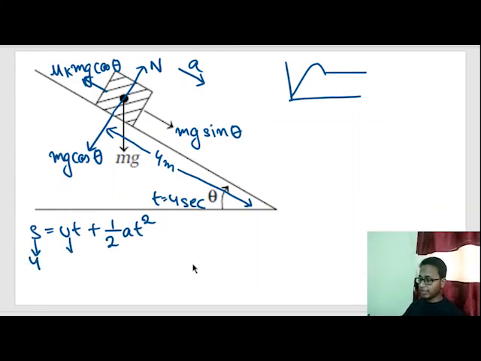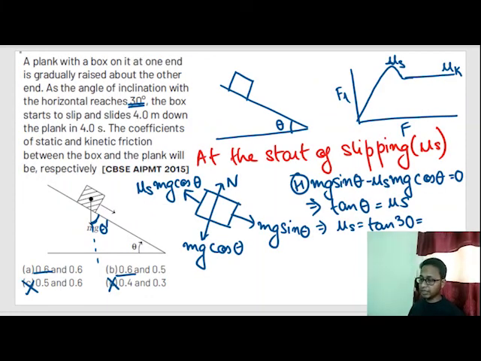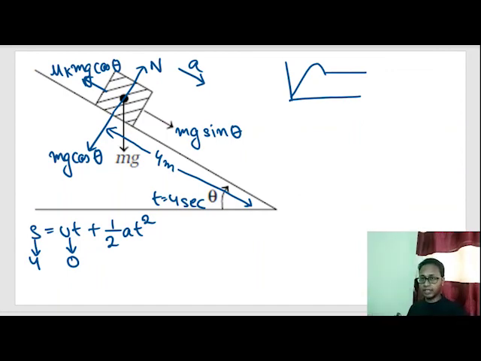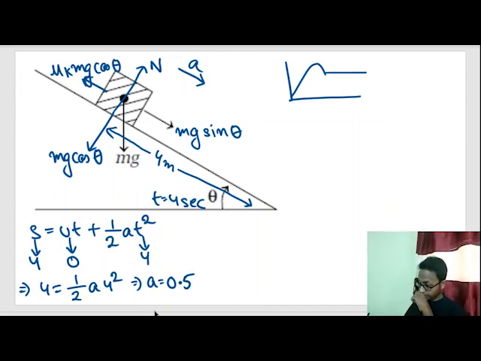U is 0, because the block was initially at rest before it started moving. T is given as 4. So let's find the value of a. 4 is equal to 0 plus half a into 4 square, or a is equal to 0.5 when we solve this. So the net acceleration in the downward direction we found to be 0.5 meter per second square.